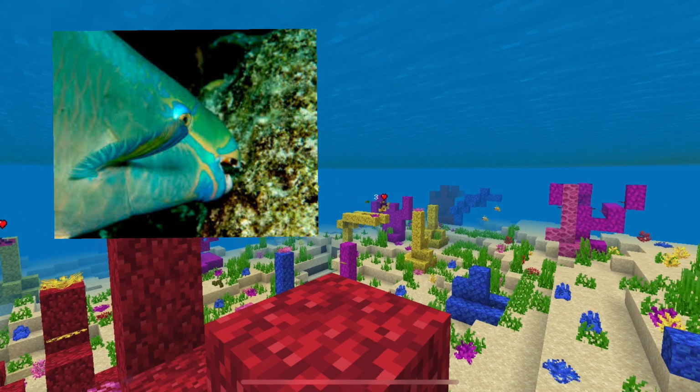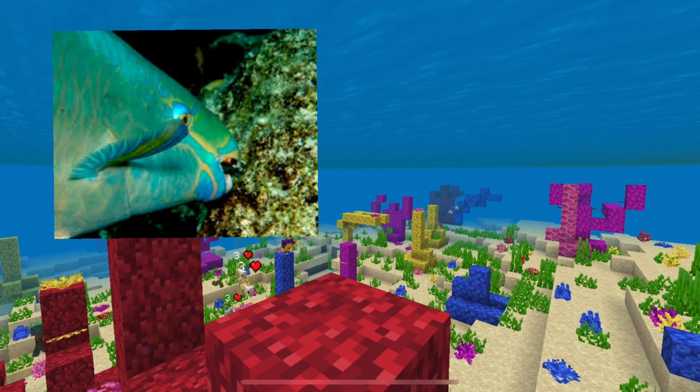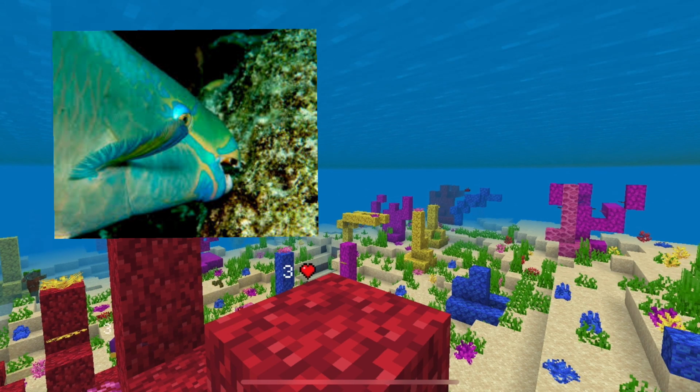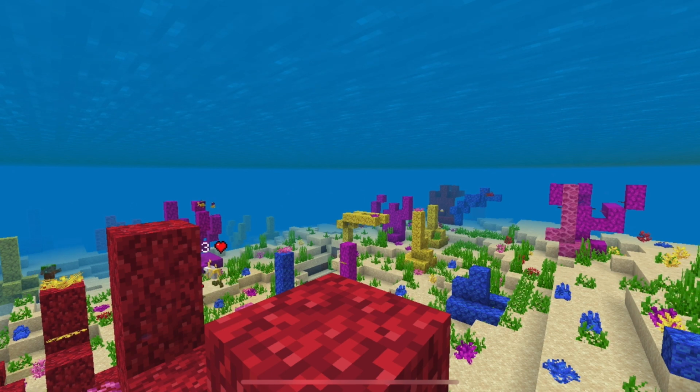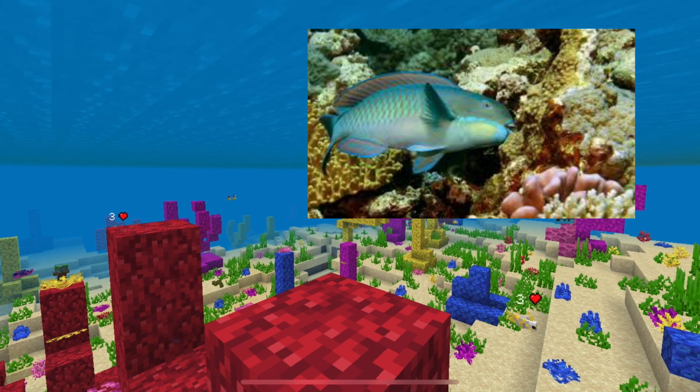The parrotfish are one of many keystone species in the coral reef because they eat vast amounts of algae, which keeps the coral clean. And they also eat dead coral, which gives more room for coral to grow.